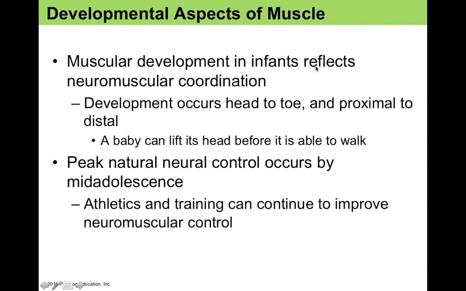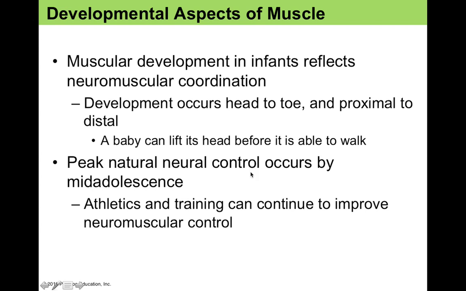Now, muscular development in infants reflects neuromuscular coordination. And what's interesting here is that development occurs from head to toe. So an infant is more likely to lift its head before it's able to sit upright. And limb muscle development or coordination occurs proximally to distally. So an infant's going to be more able to move an entire limb, like at the shoulder or hip joint, before they're able to wiggle their fingers and toes.